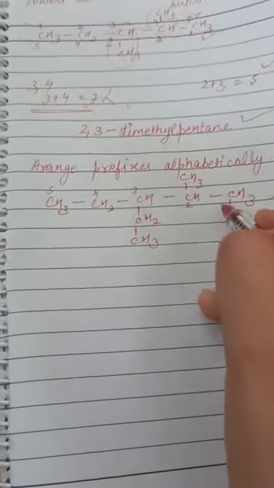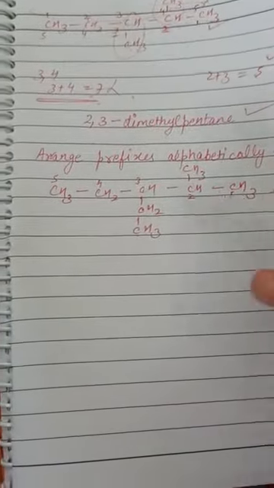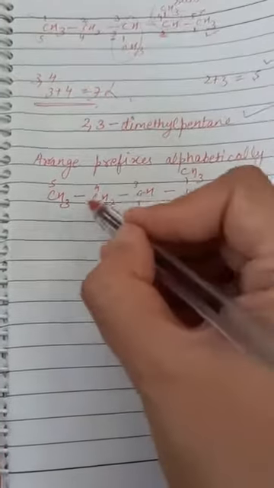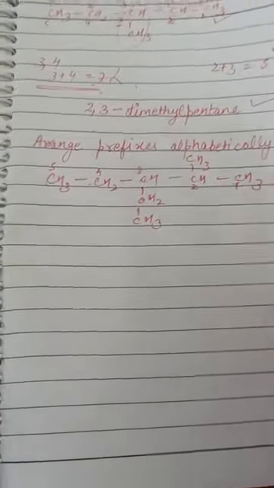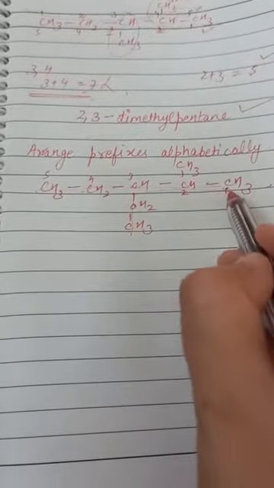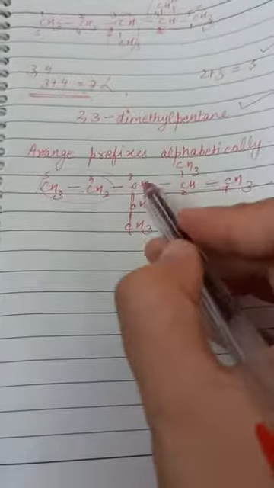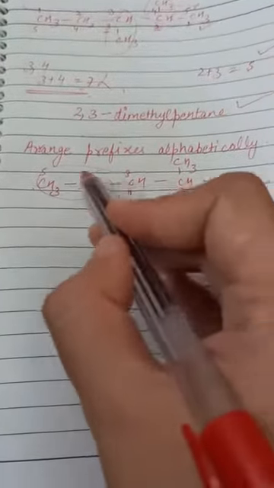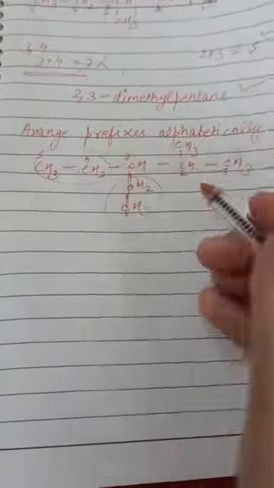Okay, if you will number from this side, 1 2 3 4 5 only. Okay, so longest carbon chain is 5, whether you number from this side or this side. This way also you will get substituent at 3rd position, and in this way also, you are getting substituent at 3rd position. So you can number it any way.